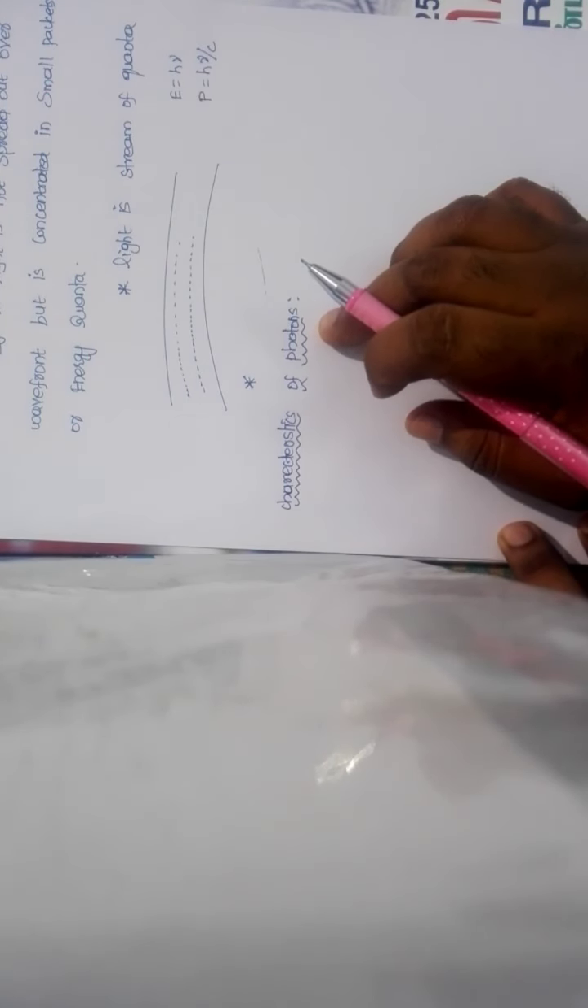It is a correct point. Photon is nothing but light in particle nature. In particle nature we call it a photon, like a light. So generally photon is nothing but light in particle nature. Characteristics of photon, total 5 points are there.